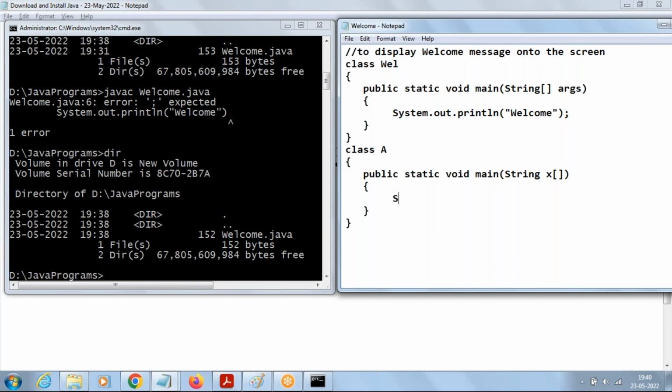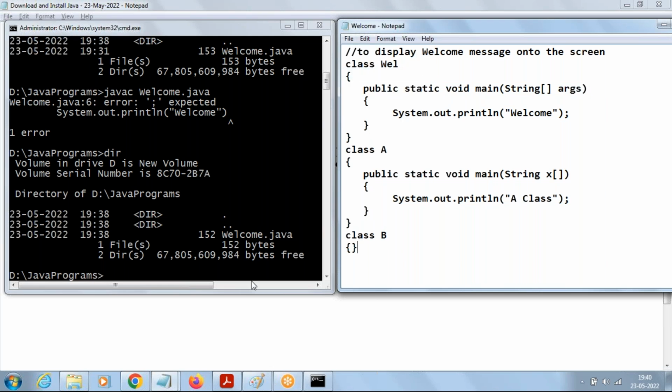Then we'll go with the message System.out.println("A class"). I'm going with the message A class. Then let us create one more class, B. So we have three classes here: class Welcome, class A, and class B. In Java we can have multiple classes because Java is a collection of classes.